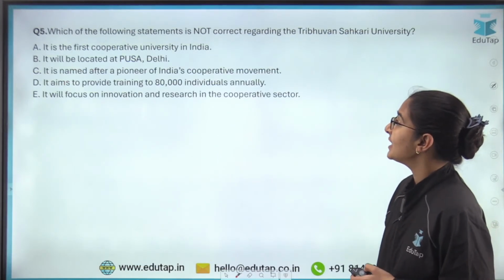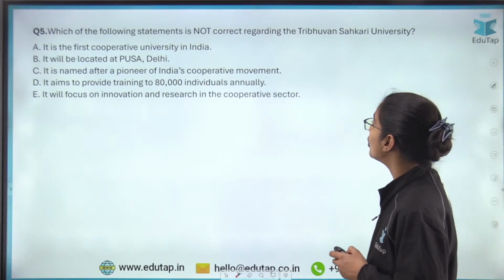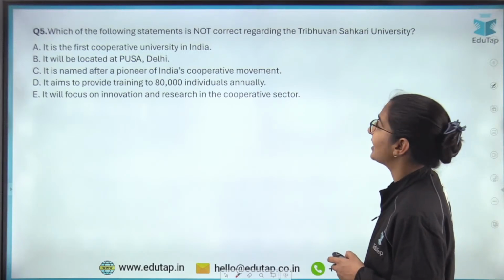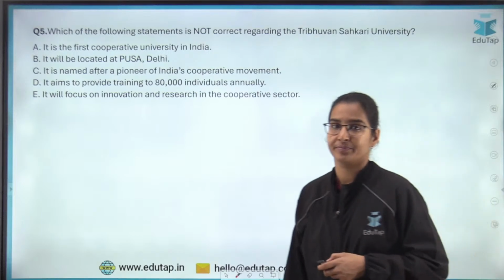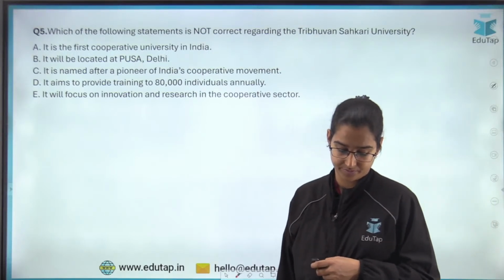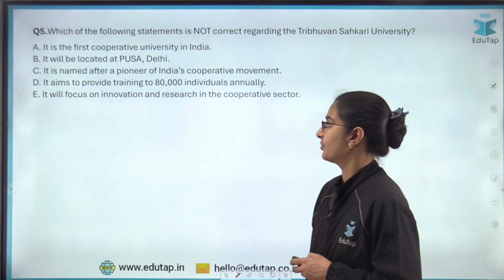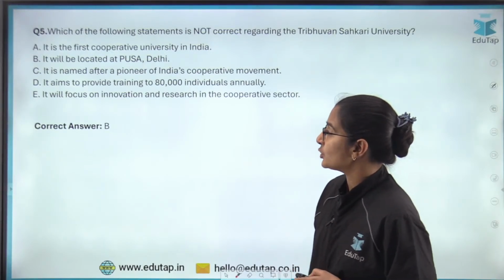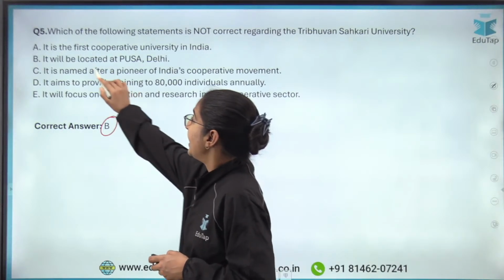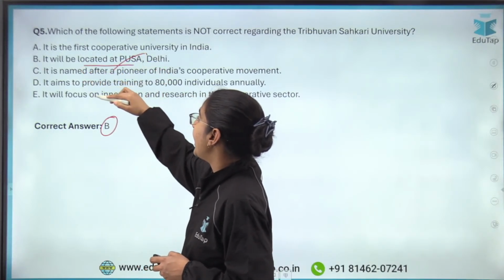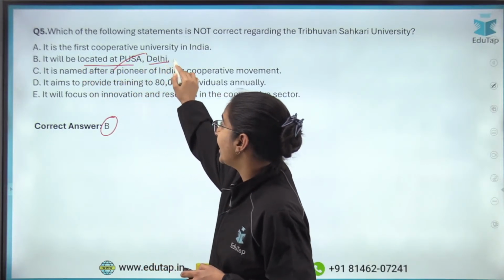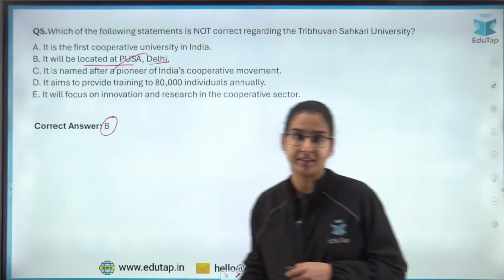The next question says, which of the following statements is not correct regarding the Tribhuvan Sehkari University? So the correct answer for this question is option number B. It is not going to be located at Pusa, Delhi. It is going to be located in Gujarat, IRMA, Gujarat, right?